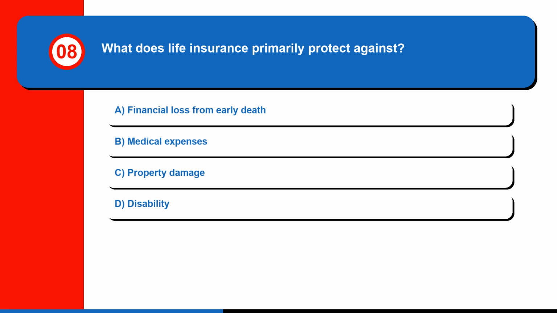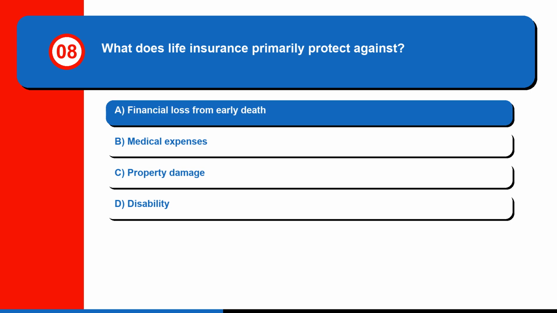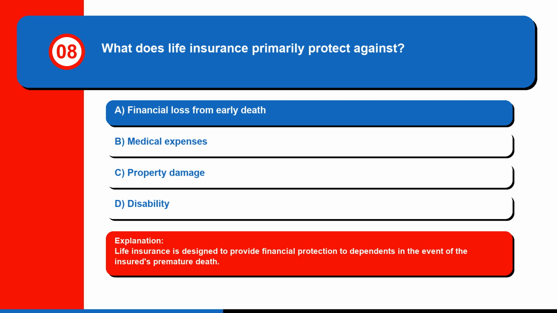Question 8. What does life insurance primarily protect against? A. Financial loss from early death. B. Medical expenses. C. Property damage. Or D. Disability. The correct answer is A. Financial loss from early death. Life insurance is designed to provide financial protection to dependents in the event of the insured's premature death.